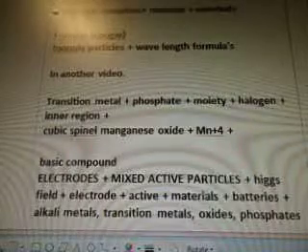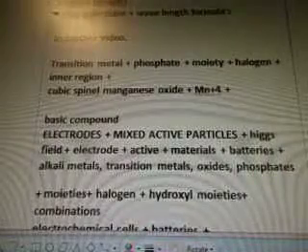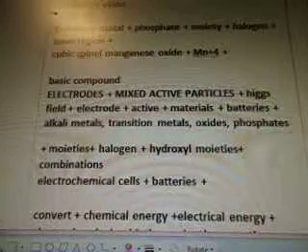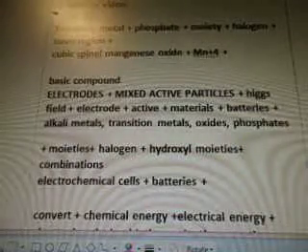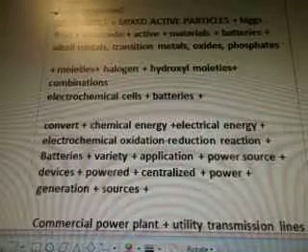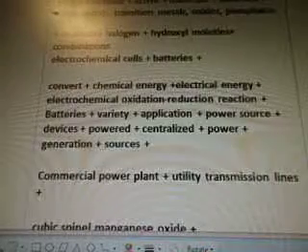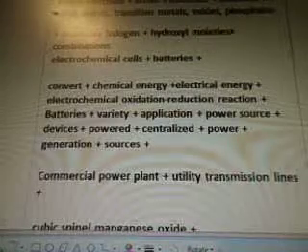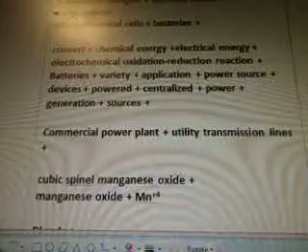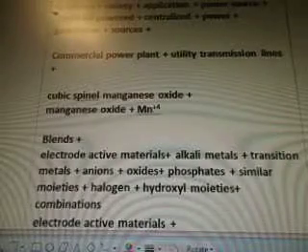Transition metal, phosphate, moiety, halogen, inner region, cubic spinel manganese oxide Mn+4, plus basic compound electrodes, mixed active particles, Higgs field, electrode, active materials, batteries, alkali metals, transition metals, oxides, phosphates, moieties, halogen, hydroxyl moieties, combinations, electrochemical cells, batteries. Convert chemical energy, electrochemical oxidation, reduction reaction, batteries, variety, application, power source, devices, powered, centralized power generation sources. Commercial power plant, utility transmission lines.